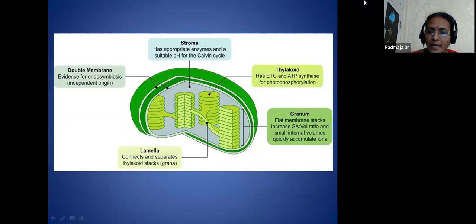In the grana, light reactions take place. In the stroma, dark reactions take place. In photosynthesis, it is clear that the cell organelle helpful for photosynthesis is the chloroplast. In photosynthesis, there are two reactions, light reaction and dark reaction. The light reactions take place on the grana and the dark reactions take place in the stroma, and the enzymes present in the stroma are related to the dark reaction.